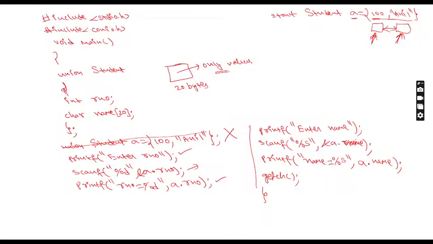Now see, it's completely different. Why? Because once you do it like this, the program size becomes small. We cannot give values directly to a union variable, because at a time we can enter only one value. So I entered a value and displayed it, then entered another value and displayed it. Once one value is entered, we print immediately, and after that we enter the next value. If you don't print and you enter the other value, the previous value will be erased. That is what is happening in union.